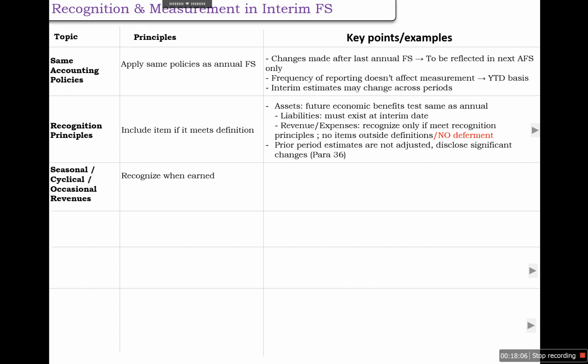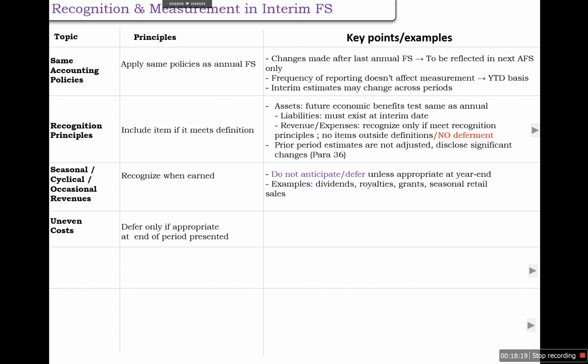Next is seasonal or occasional revenues. We need to recognize them when they occur, as earlier we have discussed about the recognition principle, and there is no anticipation or deferment allowed. And in case of uneven cost, we need to defer only if it is appropriate at the end of the period that is presented.